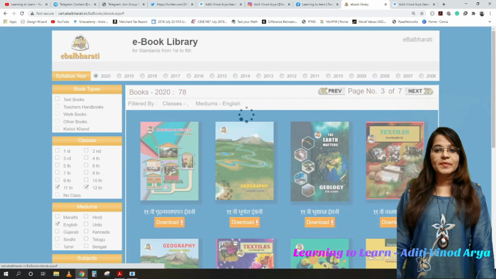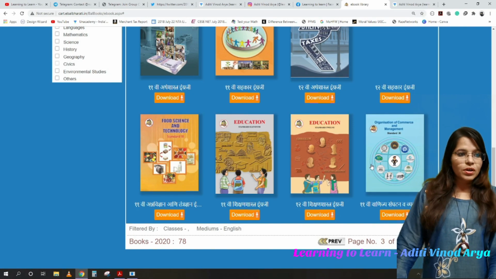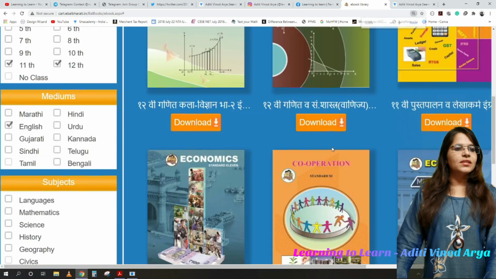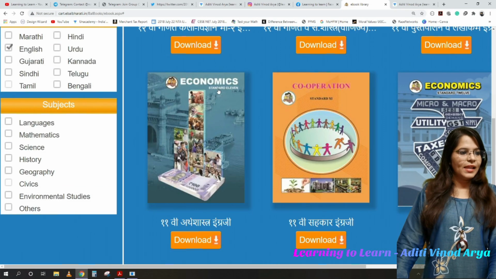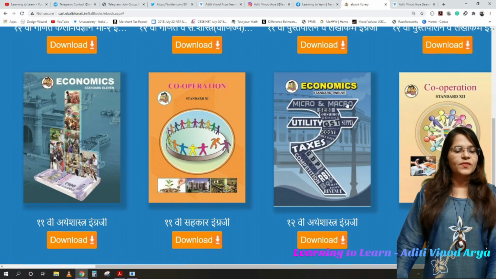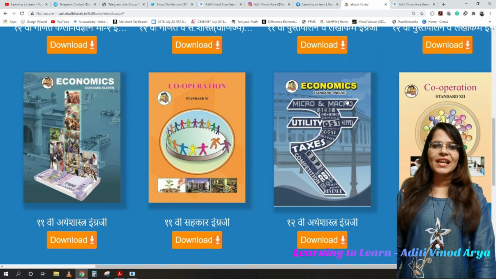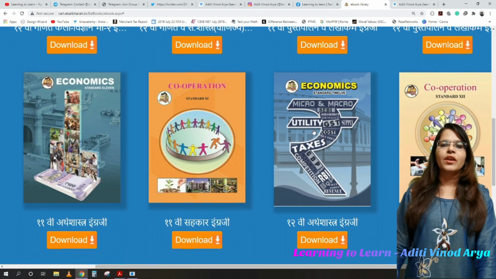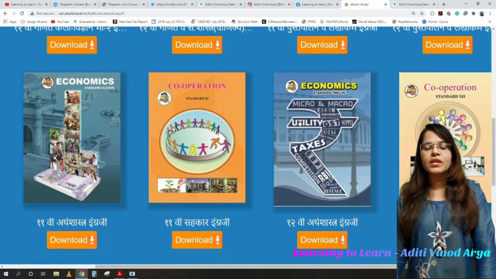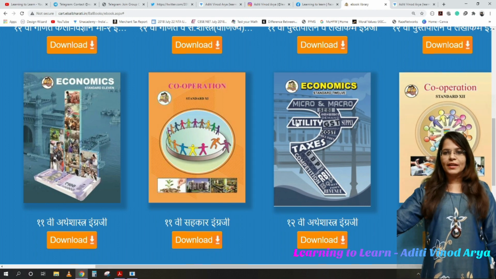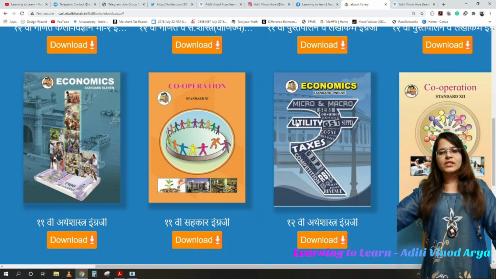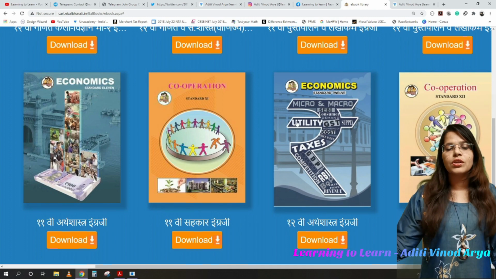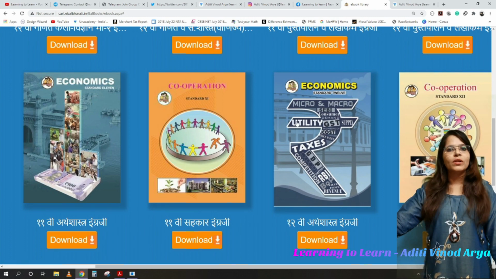These books are really nice because they are cool and precise. Here you can see economics for standard 11, and economics for standard 12. Please download the standard 12 ebook and use my videos as a reference to understand this book, because even if you are preparing for NTA UGC NET, CS foundation or CA foundation, you might come across all these topics.